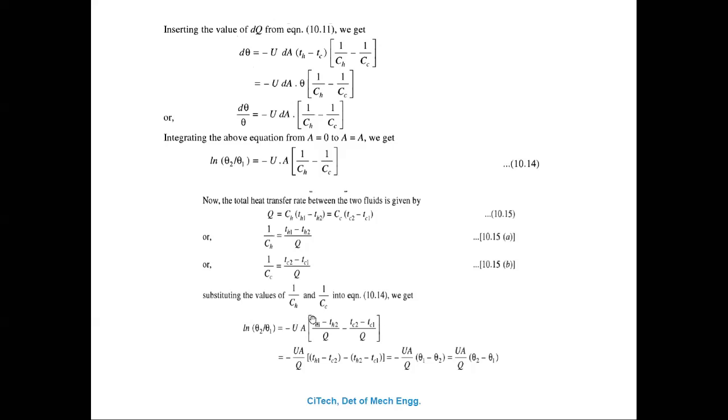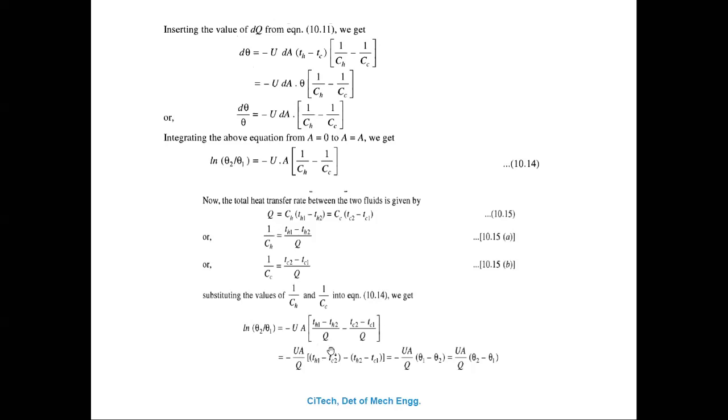TH1 minus TH2 divided by Q here, minus of TC2 minus TC1. What is 1 upon CC value? You have to substitute that here: TC2 minus TC1 divided by Q. Then you have to take Q outside and rearrange all these things.